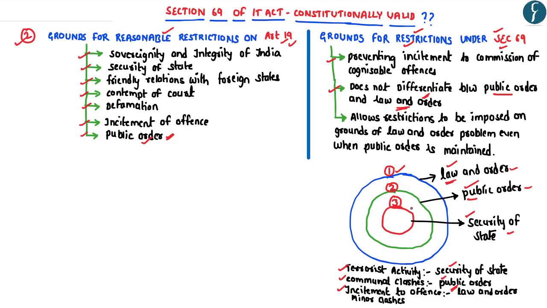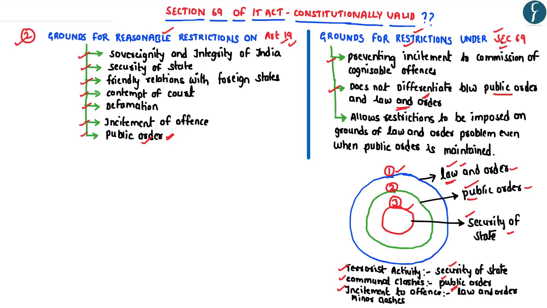Hence, every situation in which the security of the state is threatened is a public order problem. Similarly, all the situations that lead to public disorder are necessarily law and order problems. But all law and order problems are not public order problems. Similarly, not all public order problems hurt the security of the state.